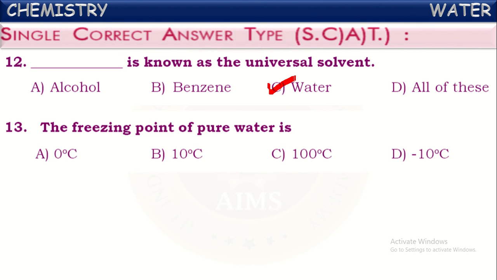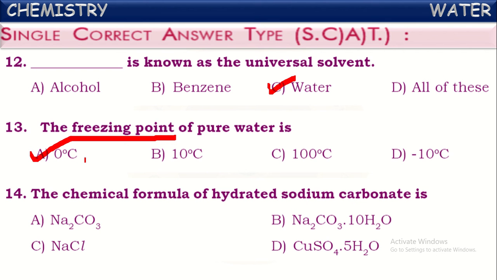Next one. The freezing point of pure water is. What does it mean by freezing point here? It is the temperature at which a liquid substance starts converting into solid form on cooling. We know pure water starts converting into solid ice form exactly at 0 degrees Celsius. So this 0 degrees Celsius temperature is called its freezing point. Water starts converting into ice at 0 degrees Celsius.